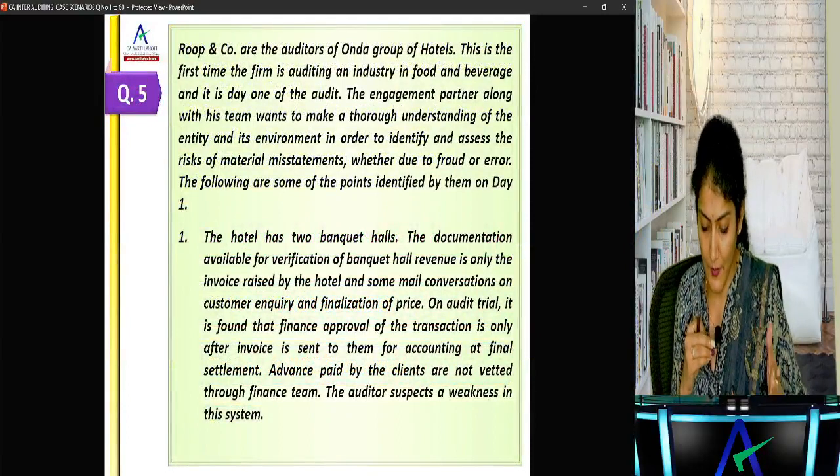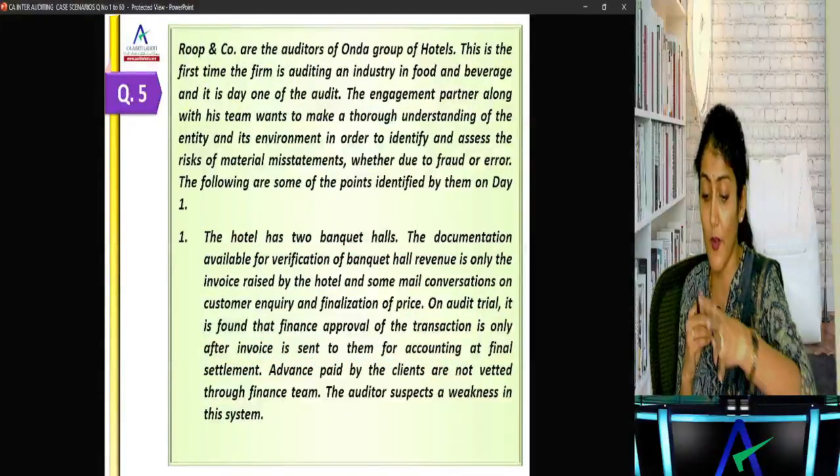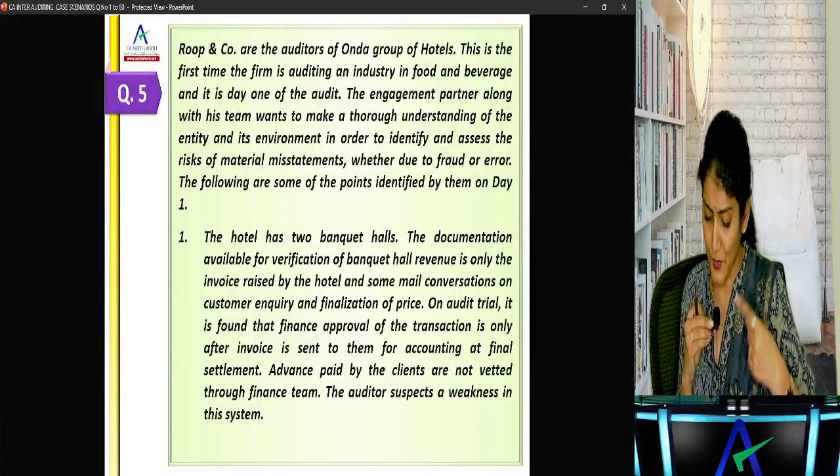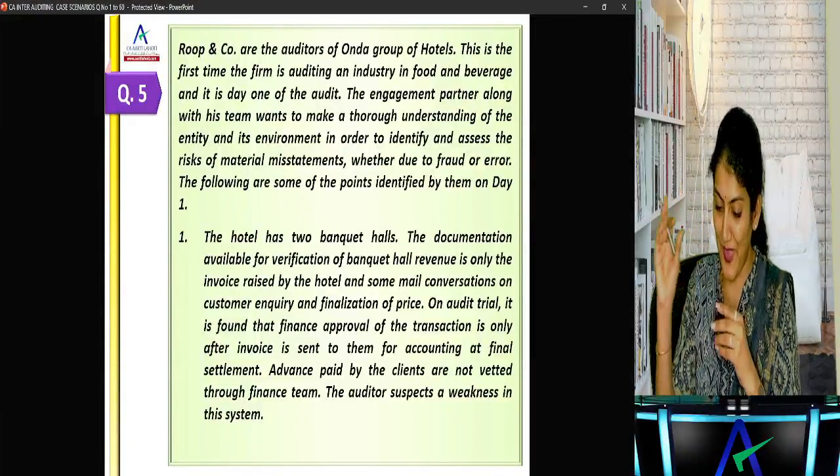So this is again a question over there, right, directly regarding the Onda group of hotels. So that's an entire question regarding the special audit. So we'll just do this one and then we'll stop. Okay, just one more added over there, right?